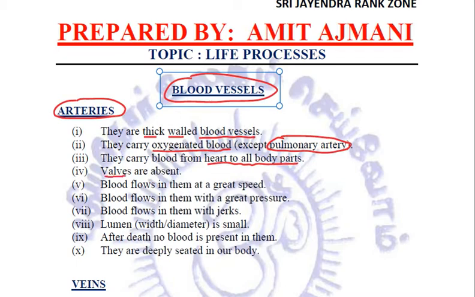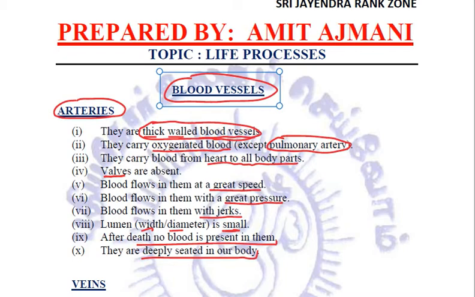In the arteries, there are no valves present. Blood flows in them at a great speed and with a great pressure, with jerks. That is why they are thick walled blood vessels, so that they can tolerate this great pressure of blood flowing in them. The lumen, that is the width or the diameter of arteries, is small, and after death, no blood is present in arteries. These arteries are deeply seated in our body.